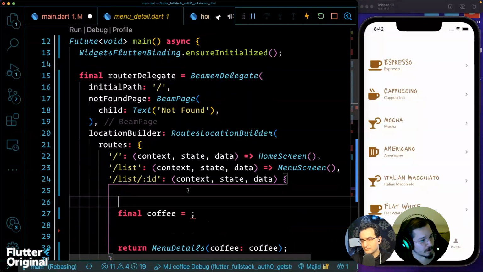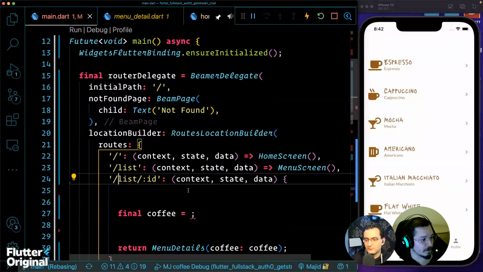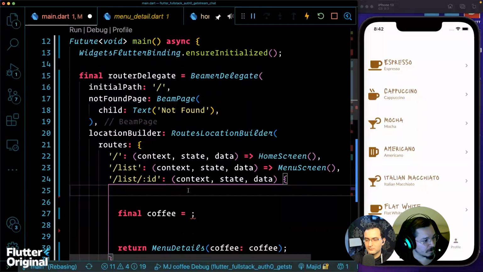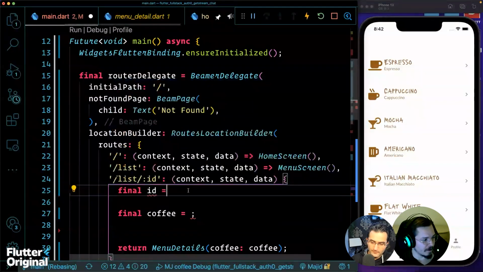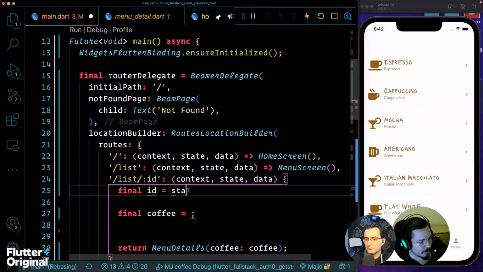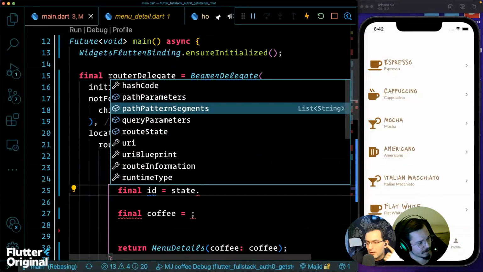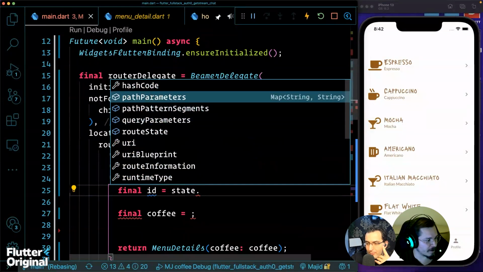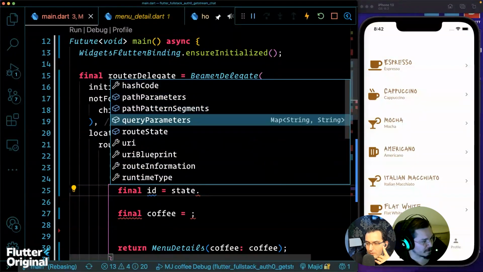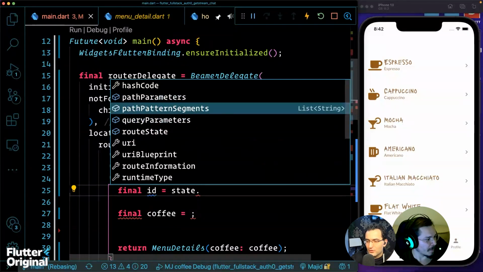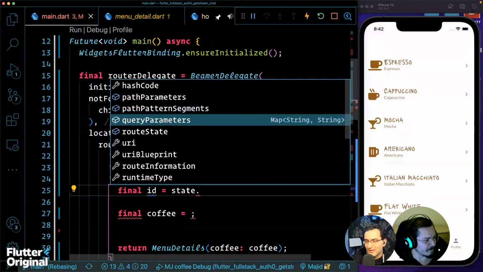Okay, so we want to extract that ID that we declared in the path. We want to know what it is. And this ID will be in the state. So that state variable, like state.pathParameters, and you can figure out which one. What do you think it is? Is it a query param or a path param? Yeah, that's a path parameter. What's the difference?